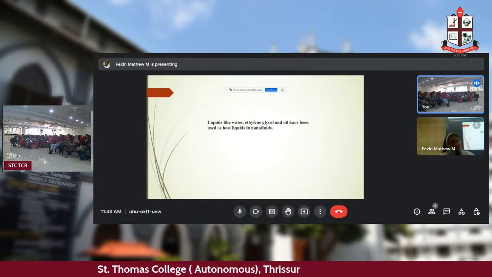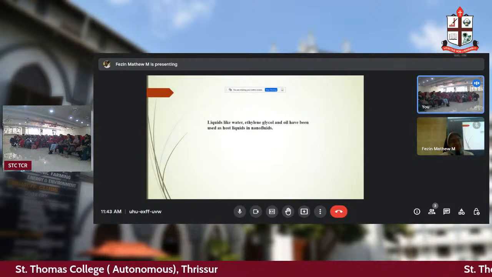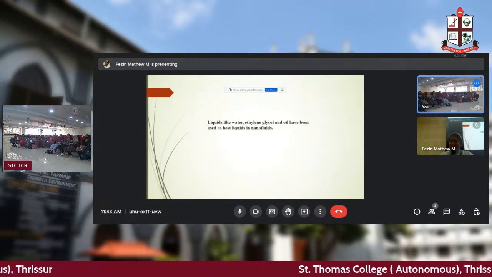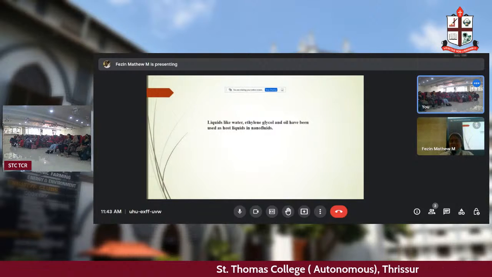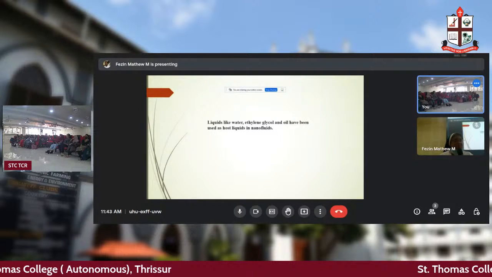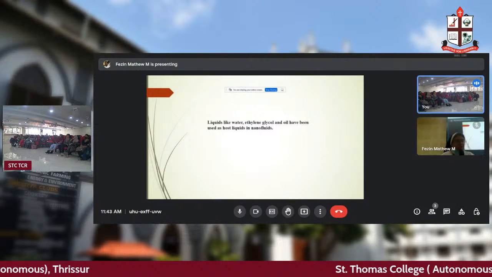Now, which are the liquids which could be used? You have seen alcohol, it is not used exactly, but ethylene glycol is used. Then water, it's a fluid or a liquid, and oil. These are all the base liquids used in order to make nanofluids.